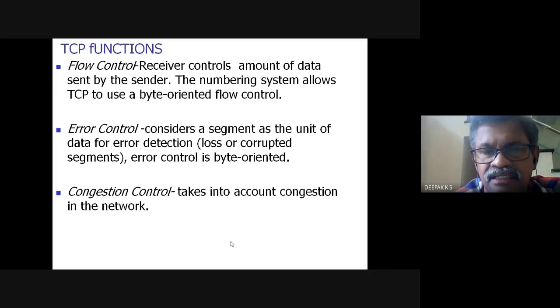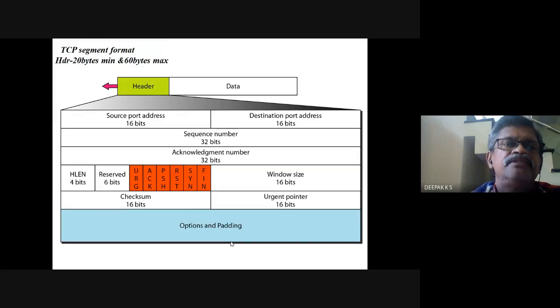So another thing which we have come across in the data link layer is congestion control. This error control and flow control we had seen in the data link layer. Now this is reappearing at TCP. We have seen the sliding window protocol, go back and selective repeat, all those things. The same thing. However, congestion control is different, that we haven't come across in the link layer.